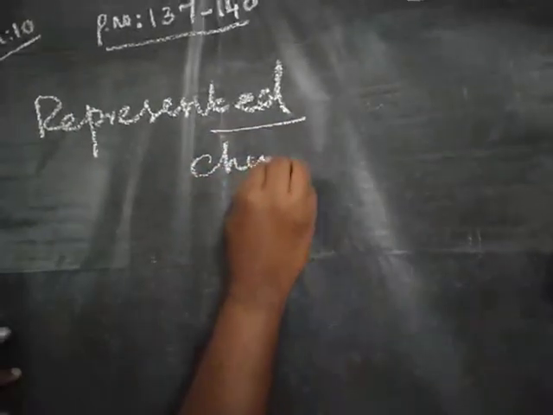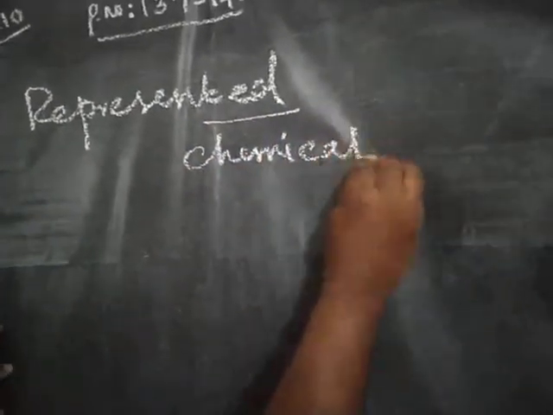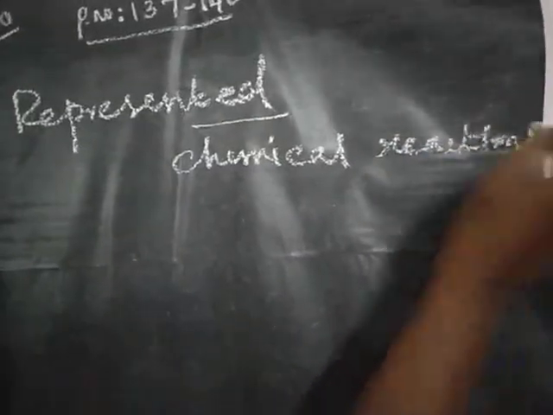Chemical reactions. Okay, representation of a chemical reaction.